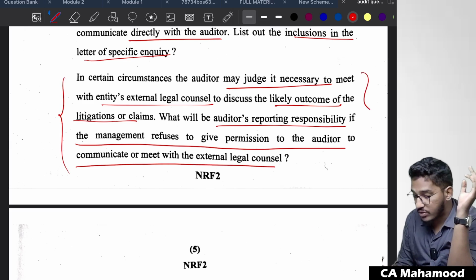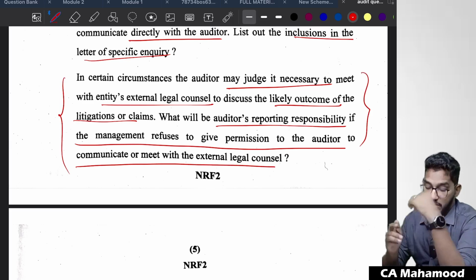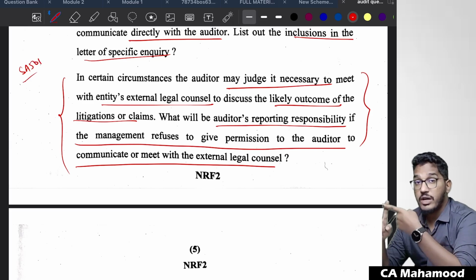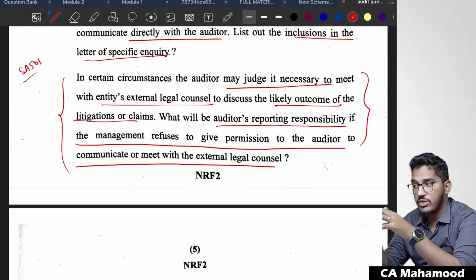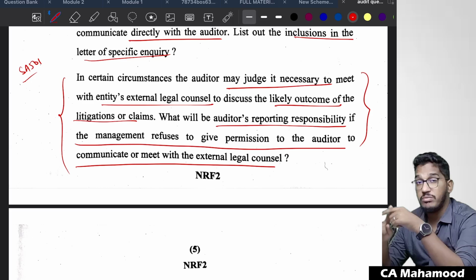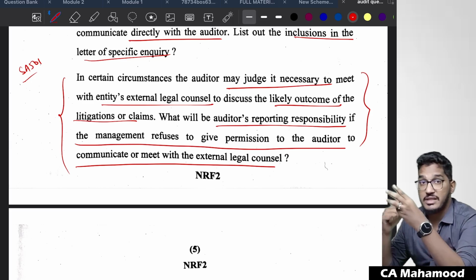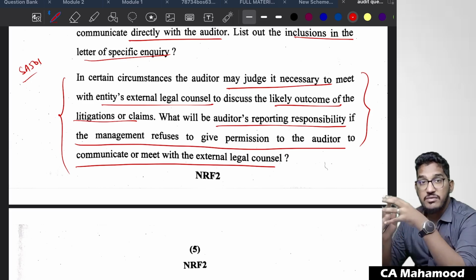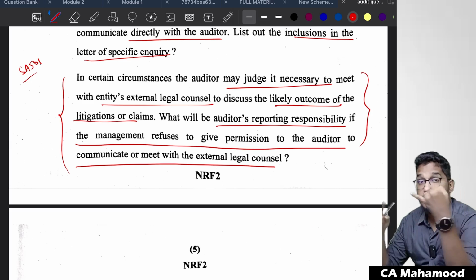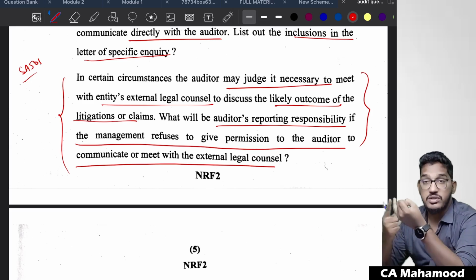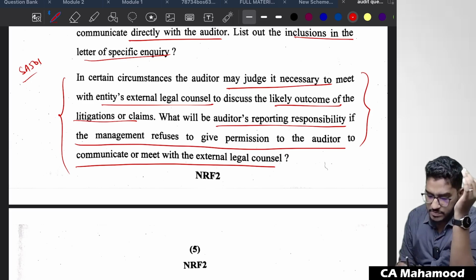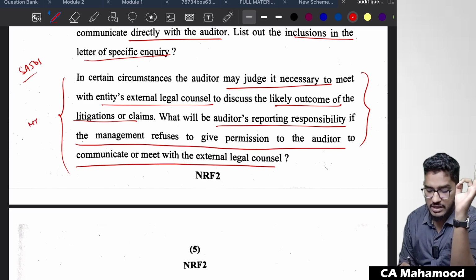See, when you look at the marathon, I have specifically stressed on this part. When I was explaining SA 501, I have specifically stressed on this part, that when it is not just enough to communicate through a letter of inquiry, when it will be required for the auditor to meet with the entity's external legal counsel: when the risk is very high, when the matter is very complex, when there is a disagreement between whatever the management is telling and the external legal counsel is responding. And in case you are unable to get any responses from the entity's external legal counsel, you have to perform alternative audit procedures. If you are unable to perform alternative audit procedures, finally you have to give the modified opinion.